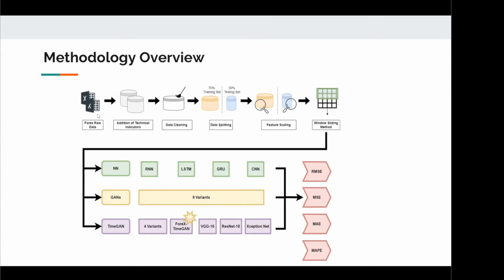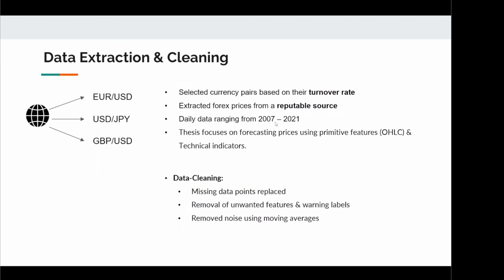To successfully achieve the research objective, we have adopted the following methodology. We will first extract the data and conduct the following data pre-processing steps. With the processed data, we will then explore and implement various variants in the following architectures. Within the neural network architecture, we have implemented 4 baseline variants. Within the GAN architecture, we have implemented 9 variants. And within the TimeGAN architecture, we will implement 8 variants. The effectiveness of each variant will be assessed using these 4 common evaluation metrics. The model with the lowest error value is the model with the best forecasting ability, and is found to be the ForeX-TimeGAN model.